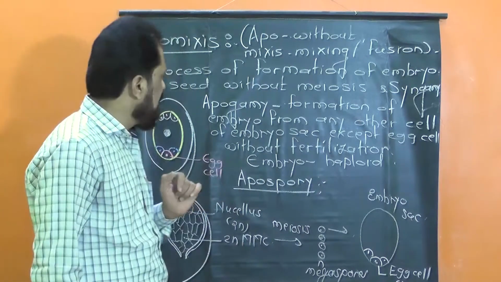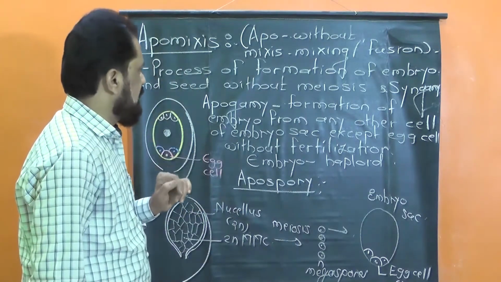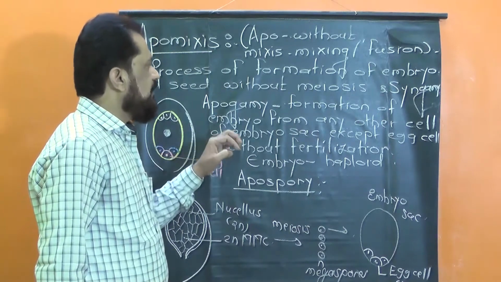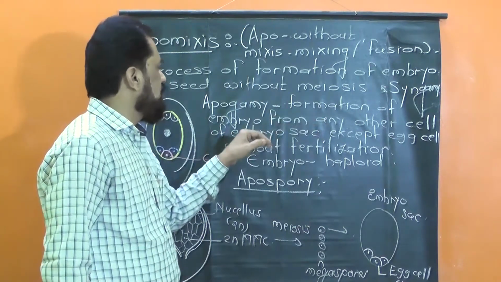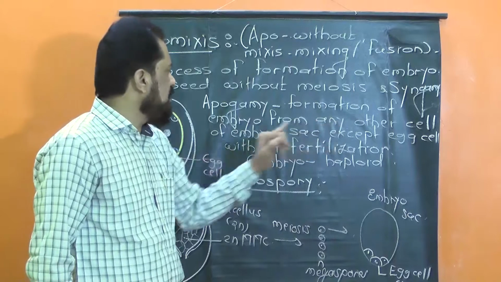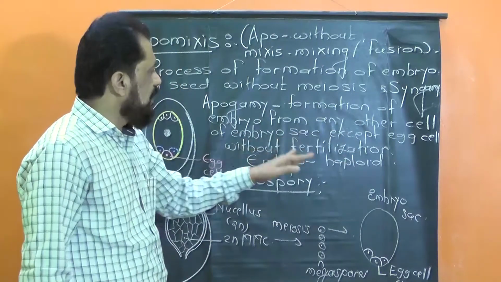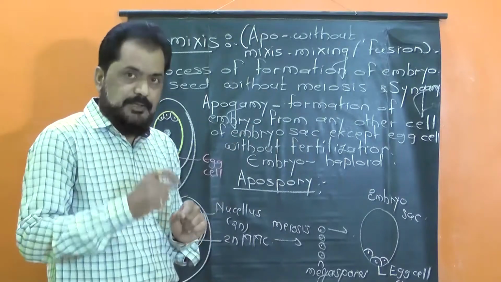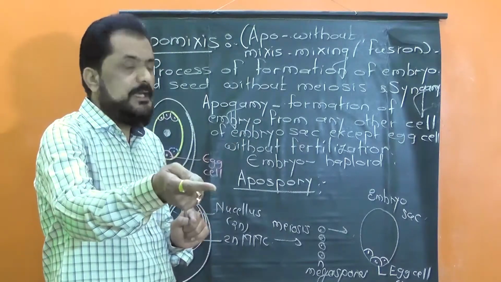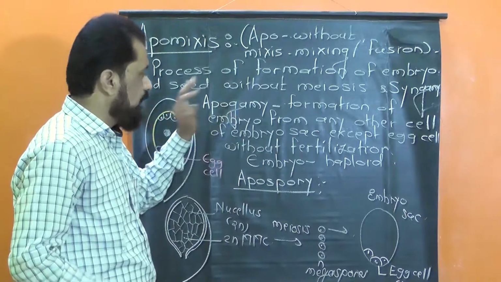Then I said that in apomixis, if there is a formation of embryo from any other cell of the embryo sac except the egg cell without fertilization, and the embryo formed is haploid, it is known as apogamy.